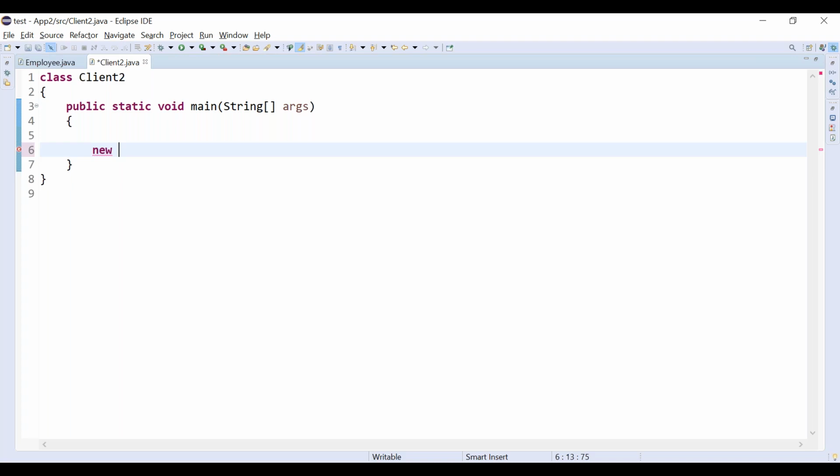Which blueprint you are going to use for constructing the actual building. Same way, which class you are going to use for creating the objects. I am going to use the Employee class, so let me go with Employee, and you need to mention open and close brackets. Put a semicolon. This is the first step.